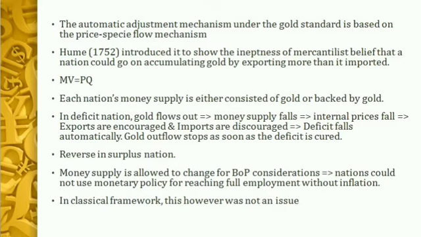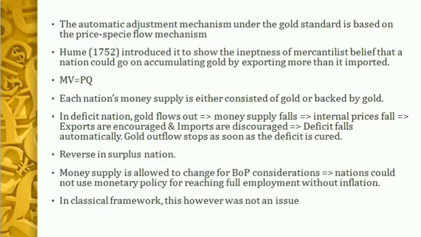The quantity theory of money may be explained as MV is equal to PQ. Now, the left hand side of this equation shows M as the nation's money supply, V is the velocity of circulation of money. So this is guided by some institutional factors. By definition, it is the number of times each unit of the money or domestic currency changes hand on average during a particular period. On the right hand side, we have P as the price level and Q as the level of output.